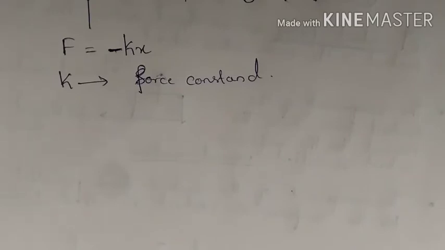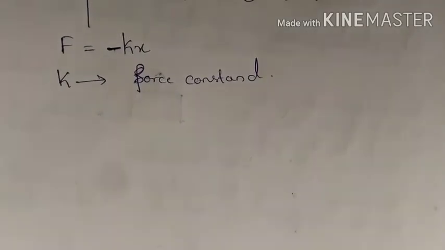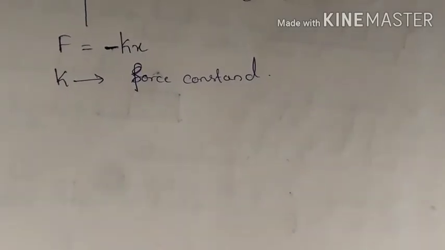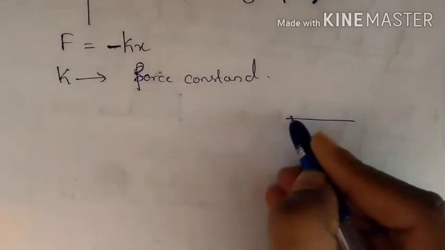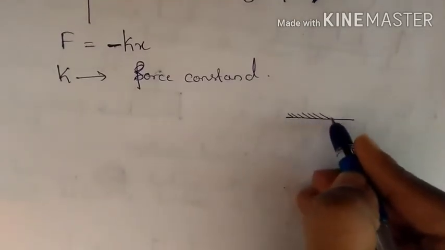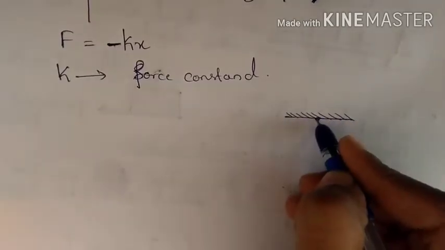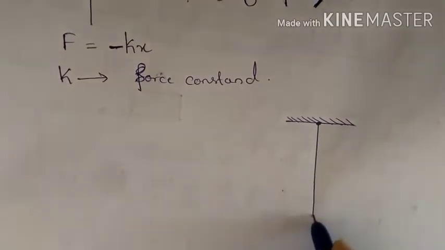So when a string is stretched by an external force, the restoring force developed in the string is called tension. So let's suppose you have a string which is tied to the wall.